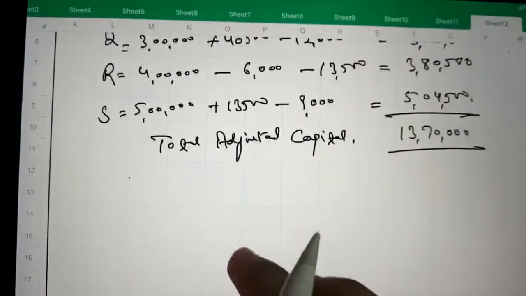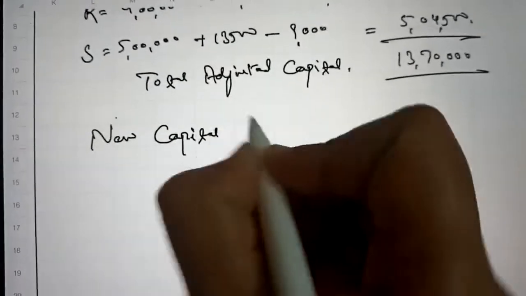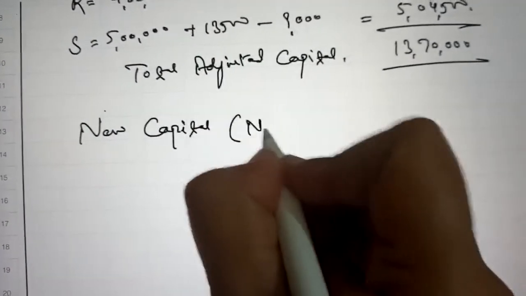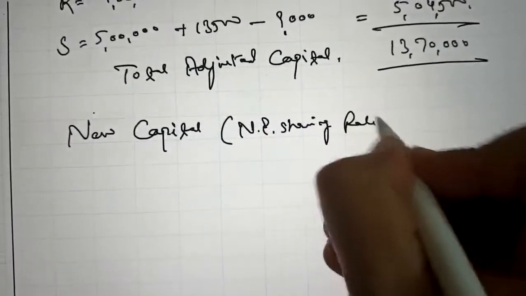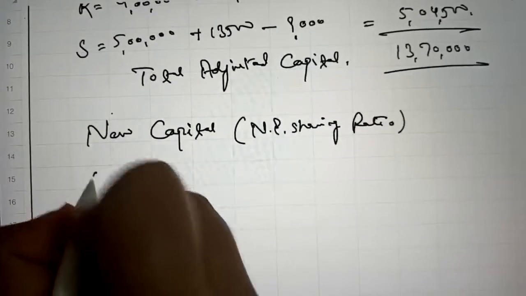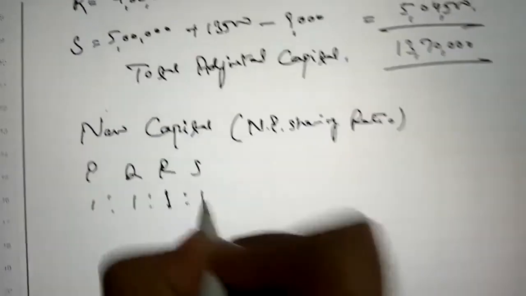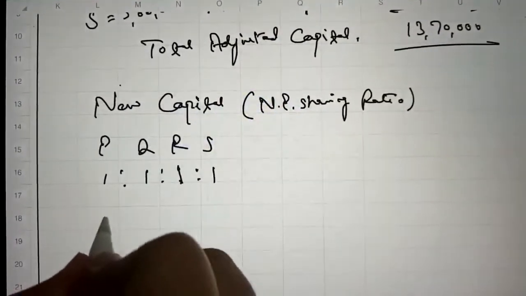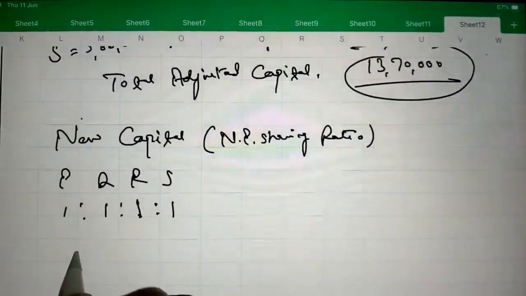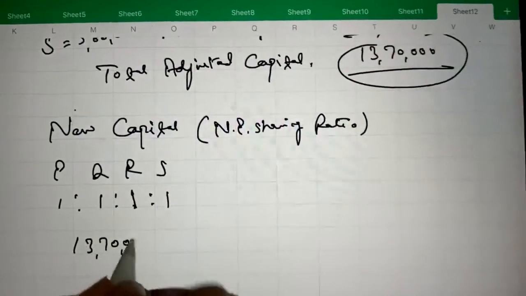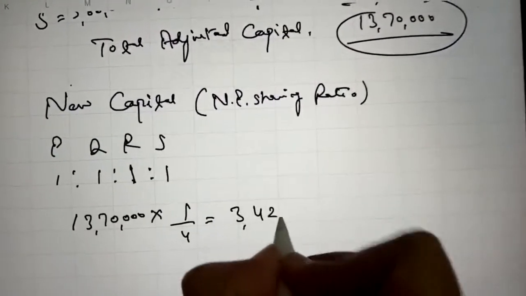Now we can calculate their new capital. New capital as per new profit sharing ratio, and their new profit sharing ratio PQRS is equal. So here 1/4 share will be calculated, and the total adjusted capital is 13,70,000 multiplied by 1/4 is equal to 3,42,500.